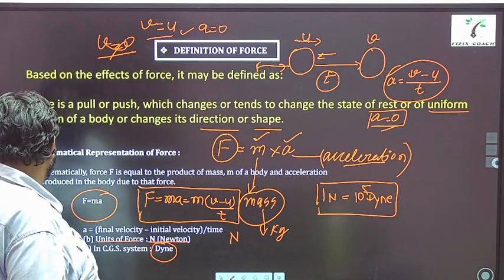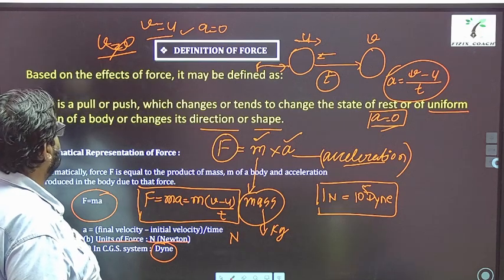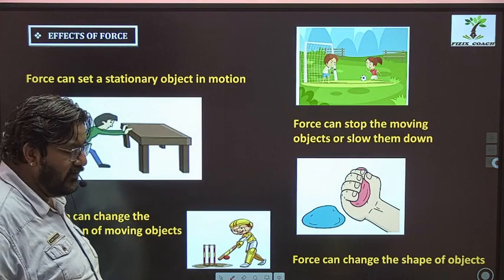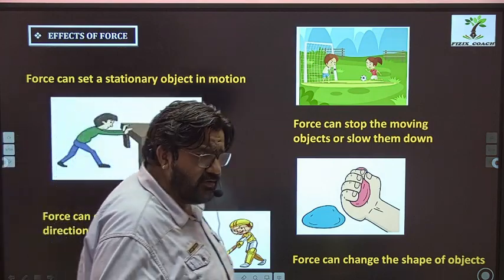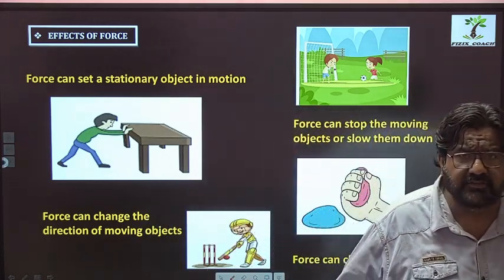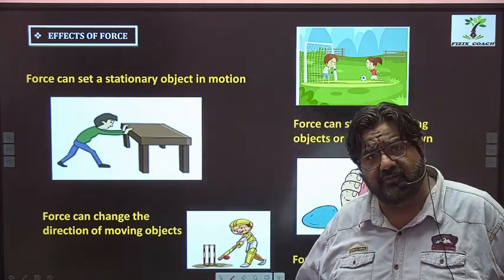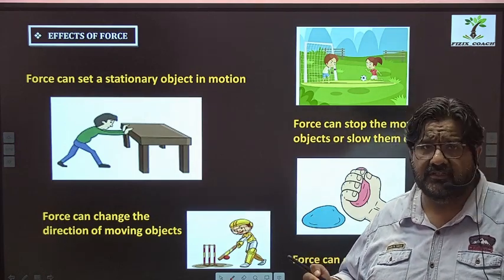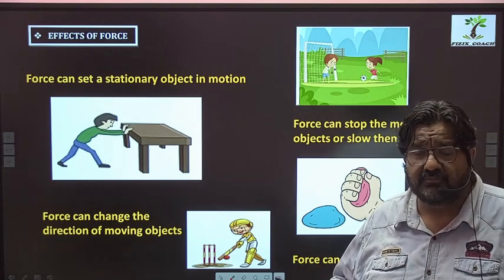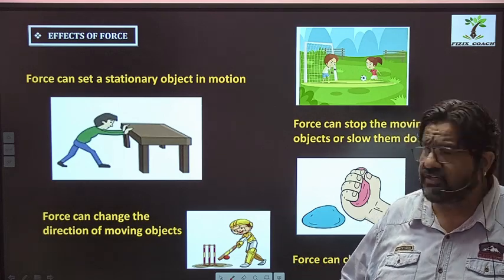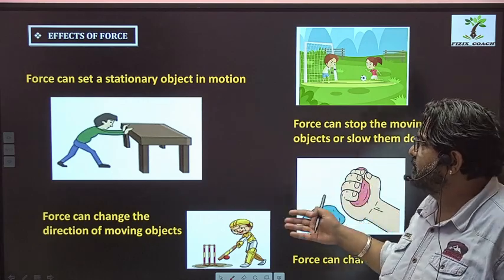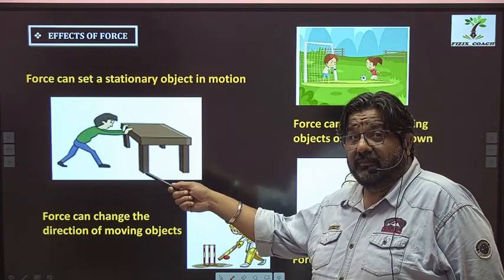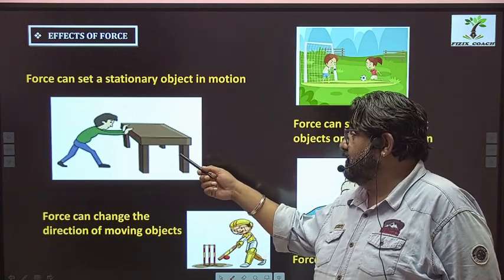So next, let us move on to the effects of forces. Right? In the definition only, we have already discussed the effects of forces. 3 basic effects of forces: the change in state of rest or motion, the change in direction, and the change in shape. So there are various examples. See, this man is trying to push this table.